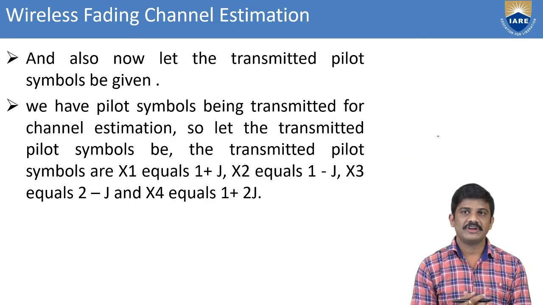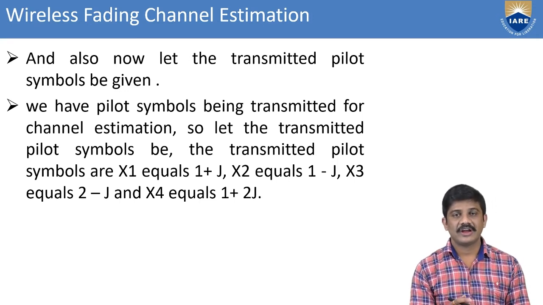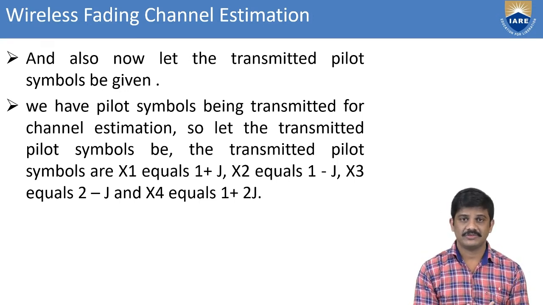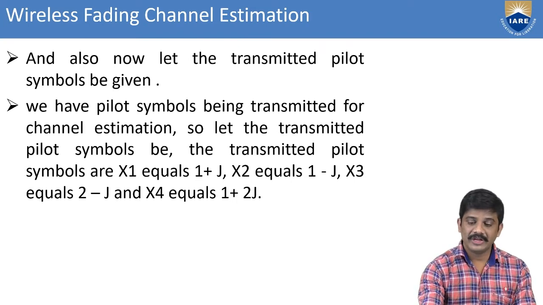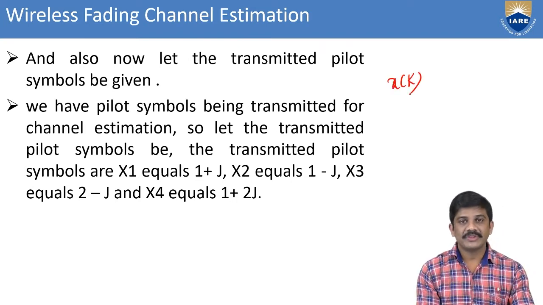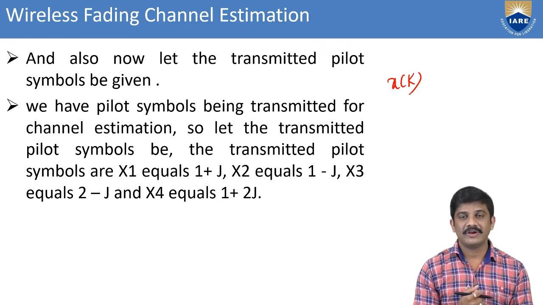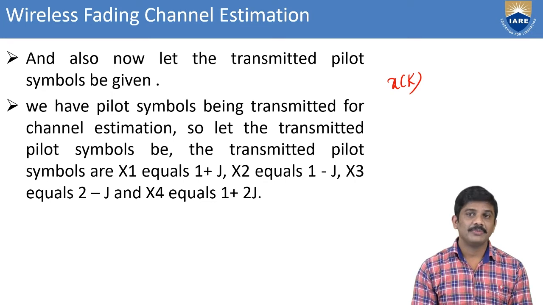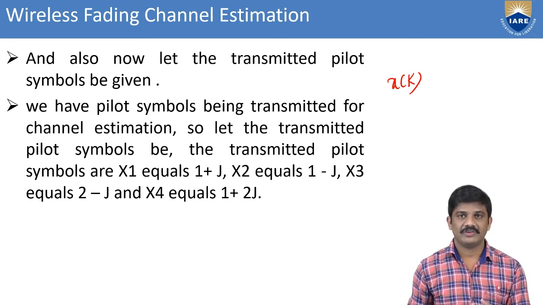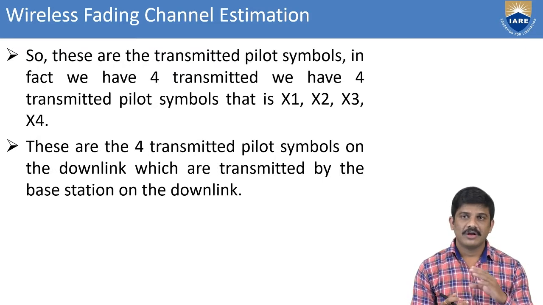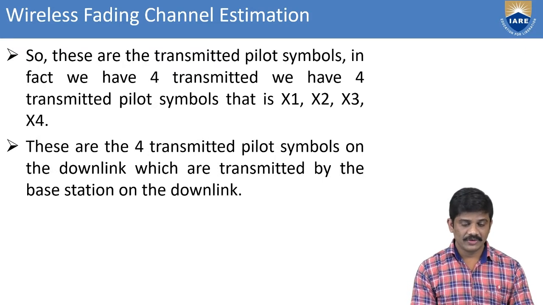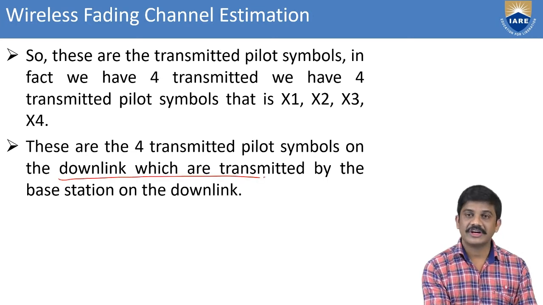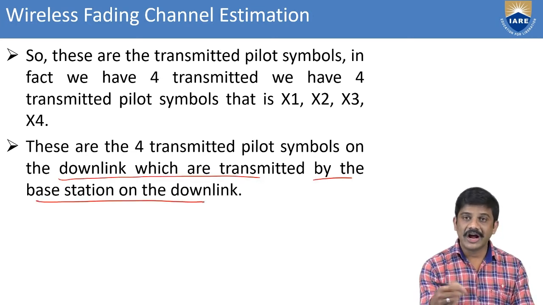Like this we have the transmitted pilot vector in channel estimation, and also we can consider transmitted pilot symbols. Mainly we have x(k). From x(k), how many transmitted symbols are there? Here we are considering a downlink scenario, transmitted by the base station on the downlink.